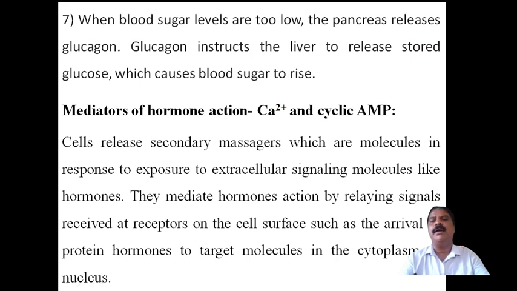Now coming to the mediators of hormone action, that is calcium and cyclic adenosine monophosphate. Here, cells release secondary messengers. All cells release secondary messengers, which are molecules released in response to exposure to extracellular signaling molecules like hormones. They mediate hormone action by relaying the signal received at a receptor on the cell surface, such as the arrival of protein hormones, to target molecules in the cytoplasm or nucleus.